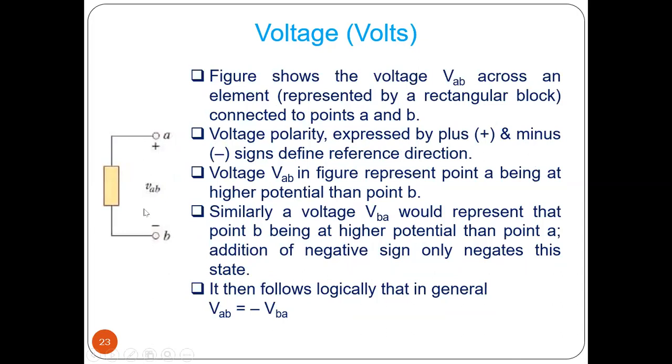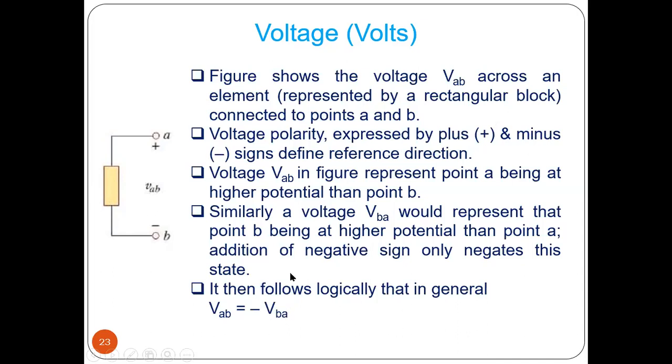Now let us see this figure. Suppose this is a circuit element. A is plus, B is minus, and it is written as V of AB. In the suffix it is written AB. V is voltage, and written as AB means between the points A and B, where A is positive, as this is plus V of AB. A similar thing we can write as VAB equal to minus of V of BA. Now here it is minus, which means this B is at lower potential than A. That's why it is minus.